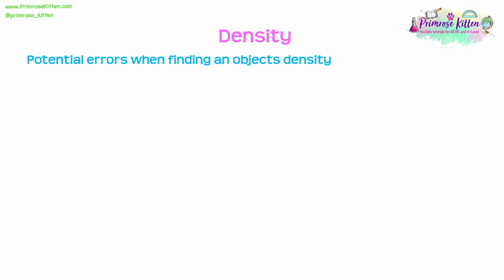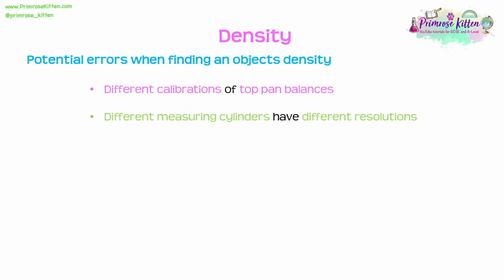We need to consider some potential errors that might arise when we find an object's density. Firstly, let us consider that different top pan balances being used by different people may have different calibrations. This could result in an error in measuring the mass. Also, we need to consider that different measuring cylinders might have different resolutions. One measuring cylinder might measure things to the smallest 1 centimetre cubed, another might just measure it to the nearest 5 centimetre cubed. That's the difference in resolution, and this could lead to different students getting different answers for those volumes.